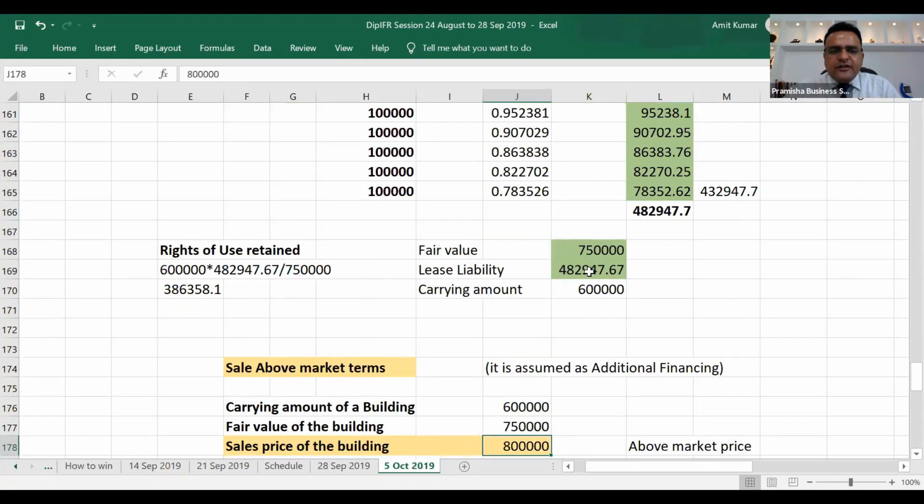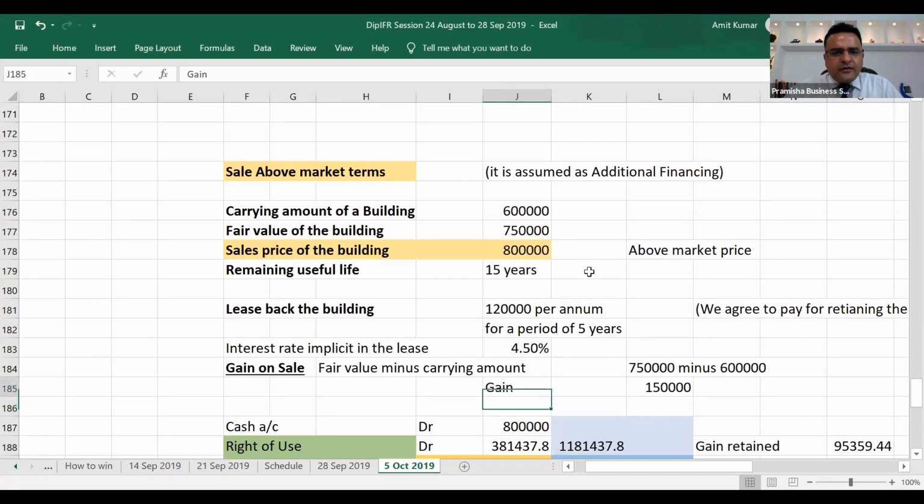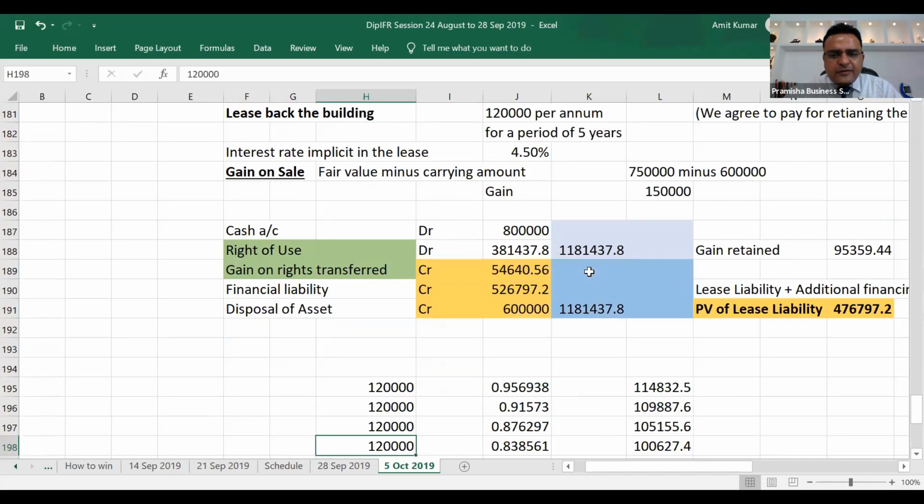In third situation, when the fair value of the building is lesser than the sales price, sales is at a higher value, why would someone agree to pay a higher amount? Only when they are giving us additional financing. When they are giving us additional financing, we'll exclude this 50,000 out of the total lease liability, though the total lease liability is turning out to be 526.